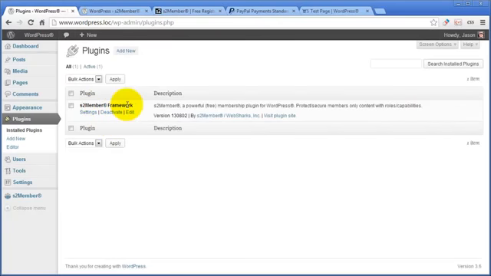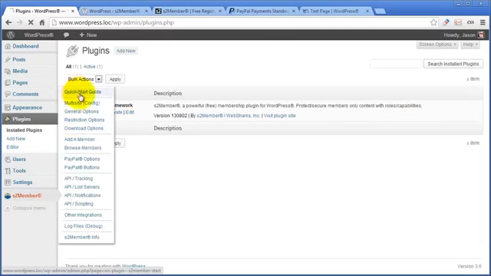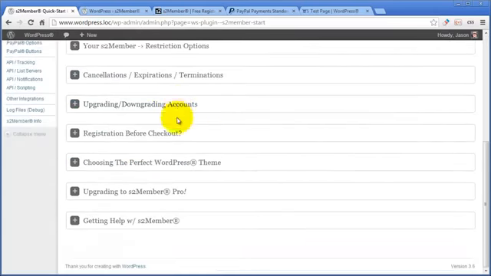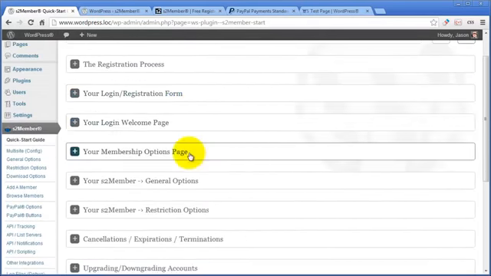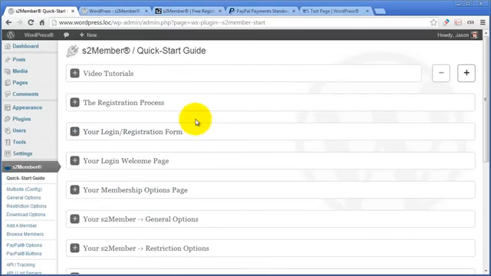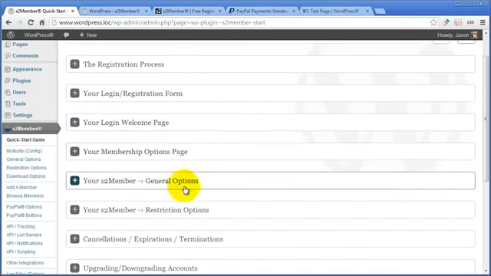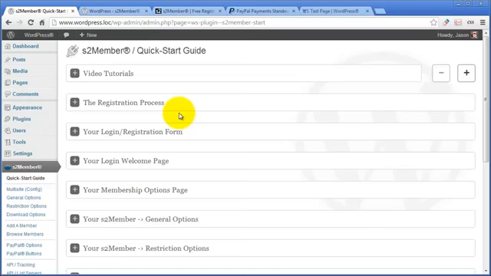Okay? Now once you get S2Member installed, don't rush right into the settings. Take a second, look at the quick start guide, read through this. I highly recommend it, these are just short. They give you an overview of how the software functions. Helps so much just to take 10 minutes and read down through this list. And of course, watch a video, especially by Jason, because he's very helpful, right?